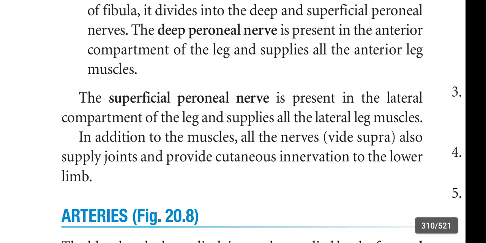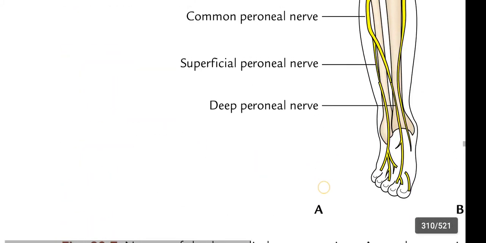Next one is superficial peroneal nerve. Superficial peroneal nerve is present in the lateral compartment of leg, supplies all the lateral leg muscles. In addition to the muscles, all the nerves also supply joints and provide cutaneous innervation to the lower limb. The superficial peroneal nerve is present in the lateral compartment of leg and supplies all the lateral leg muscles.